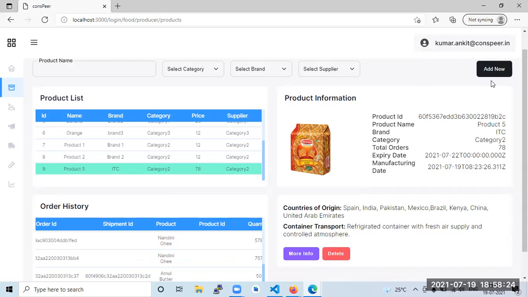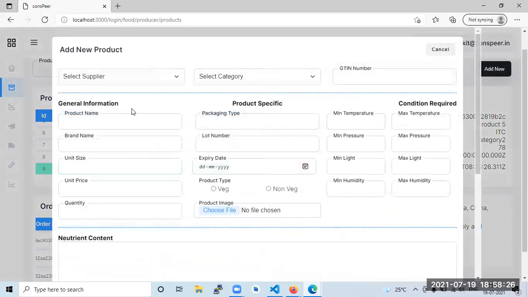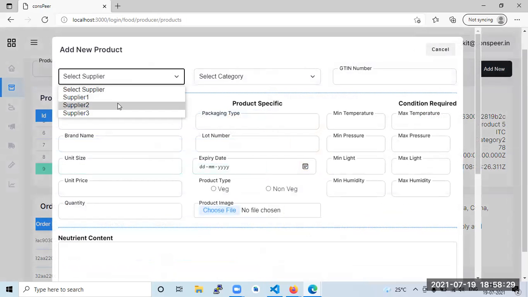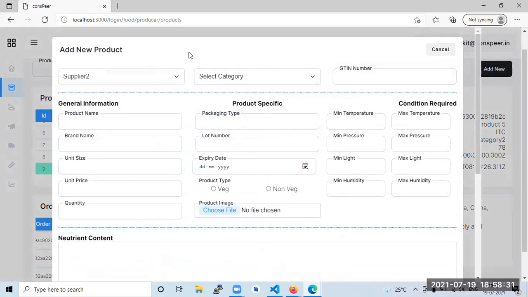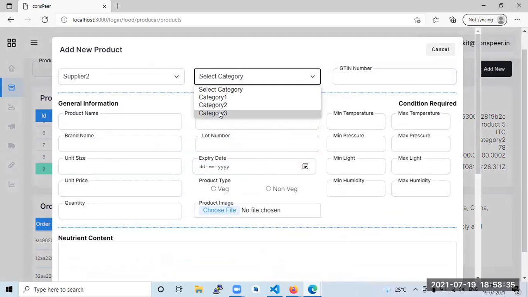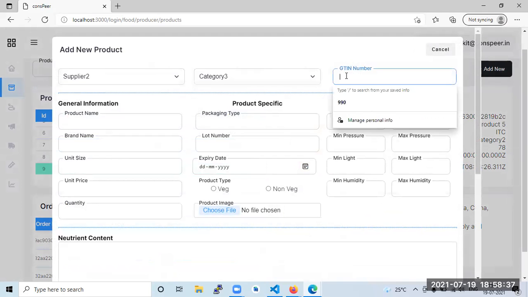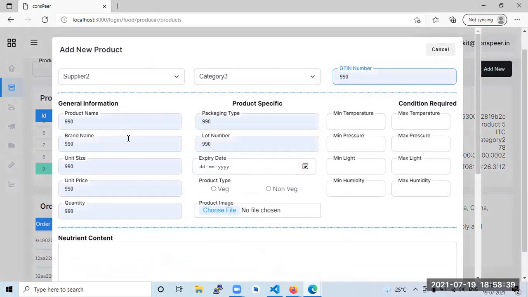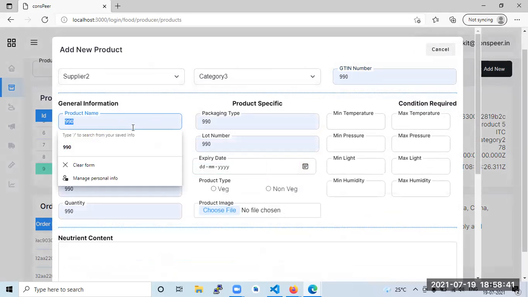Okay, I am adding. So supplier two, I'm assigning this to supplier two. Suppliers are from somewhere, a courier company. It falls into some different categories. The GTIN number is something, 990. The product name is Nandini ghee.